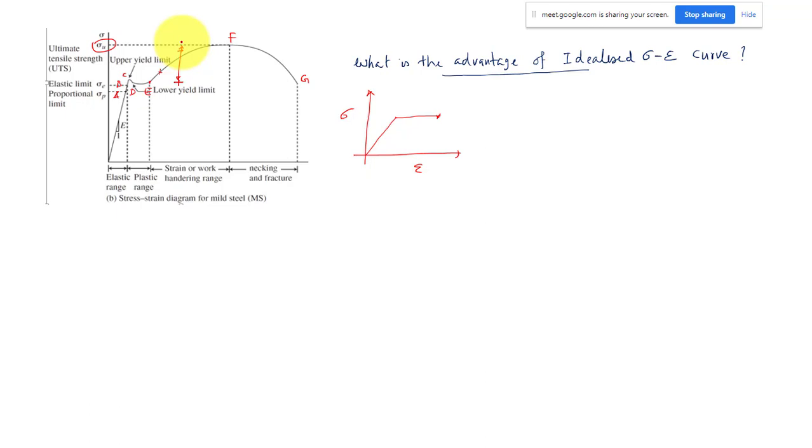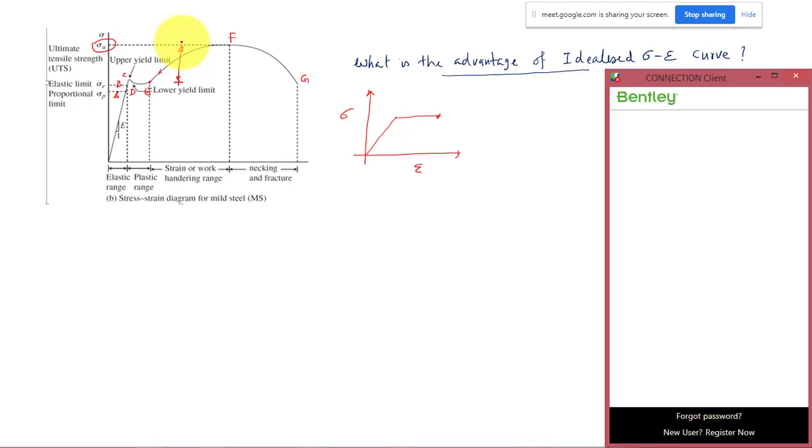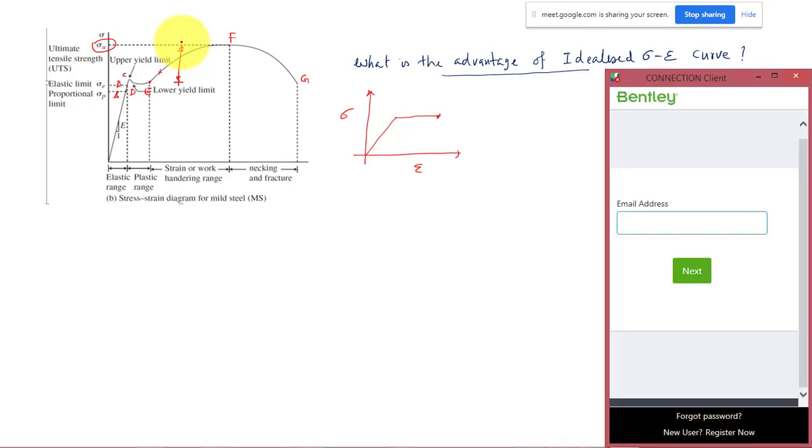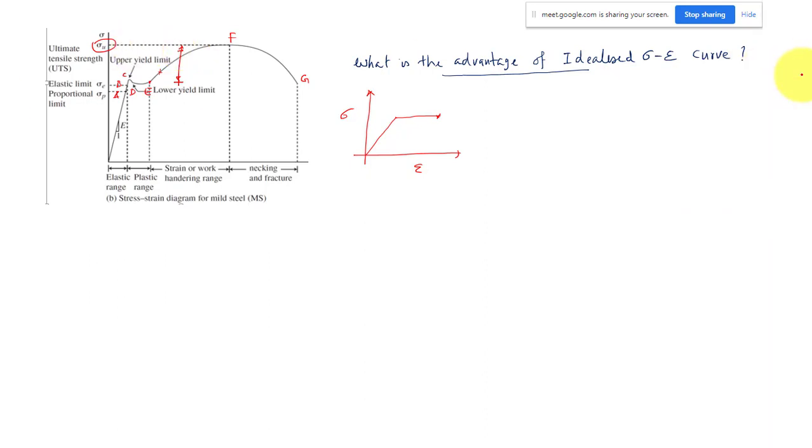I can put some numbers. Let us say the ultimate strength of steel is 400 MPa, and the yield strength is 250 megapascal. So while designing the structures, I am underestimating my strength. I am taking only 250 instead of 400. Suppose I am going for that design, will it be more safer side or less safer side? Sir, more safer side. Yeah, good. That is what I am trying to ask you. When I put some numbers, I think it is easier for you.